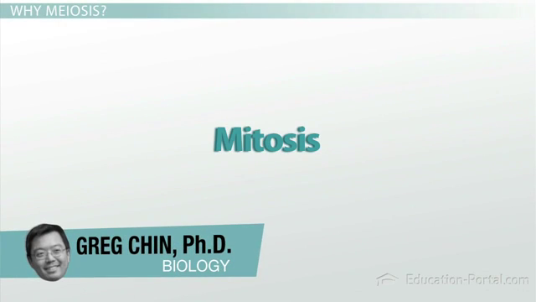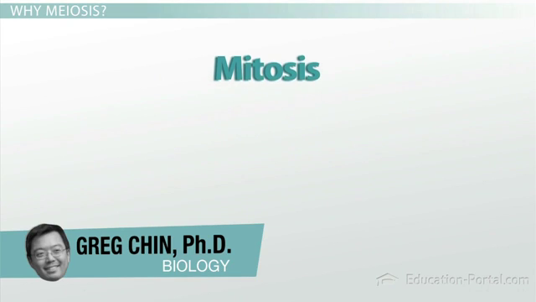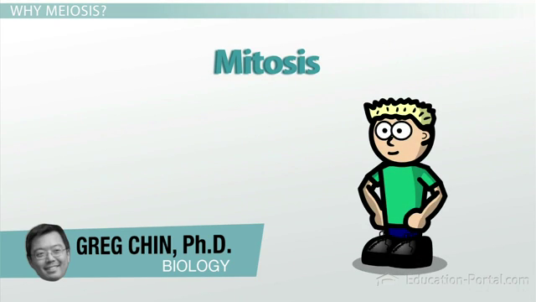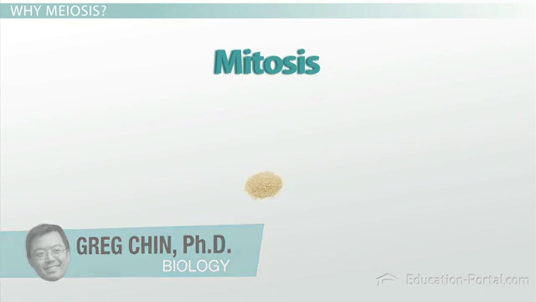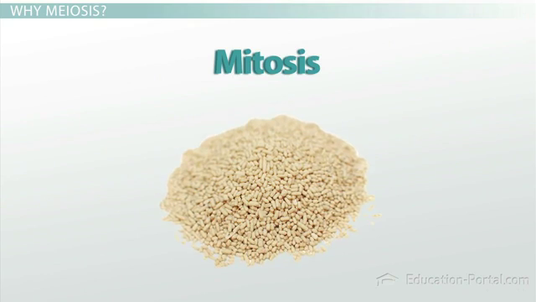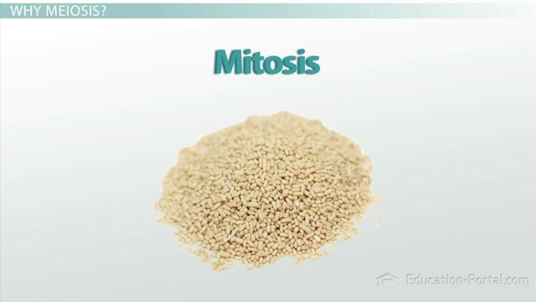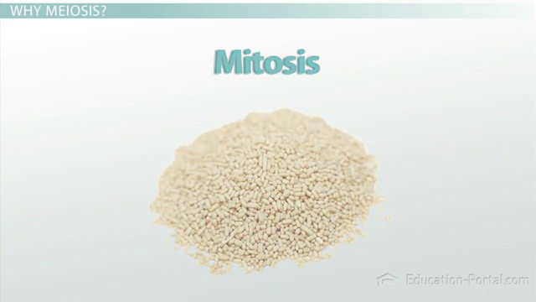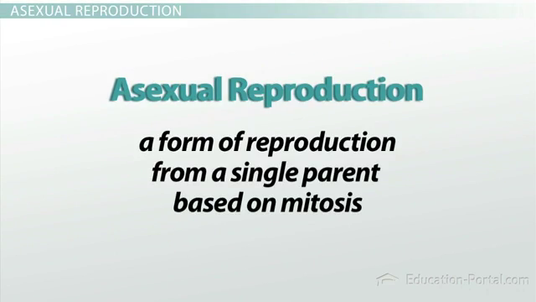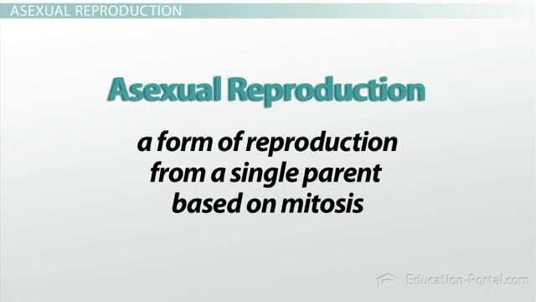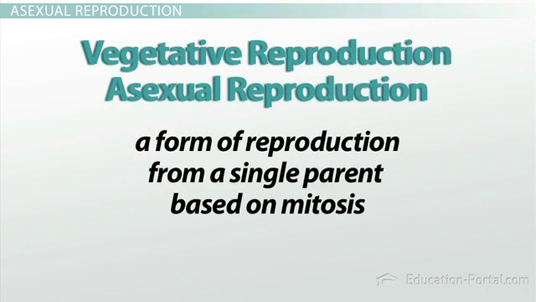Mitosis gives organisms the ability to create new cells. In the case of many organisms, like us, it provides the opportunity to become multicellular. However, for other organisms, like, say, yeast, mitosis is a means of reproduction. Now, if an organism uses mitosis as a means of reproduction, it is said to be reproducing asexually. Asexual reproduction is also known as vegetative reproduction.